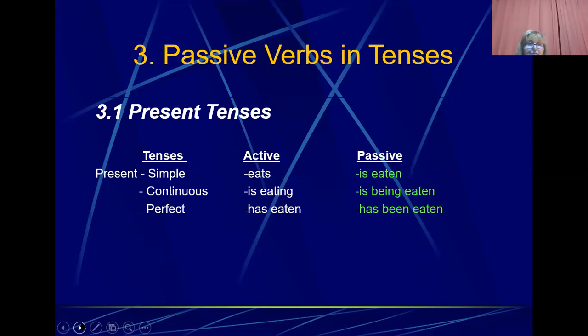Passive verbs in tenses. Present tenses. In the present simple, in the active voice, it is eats, but in the passive is eaten. In the present continuous, in the active voice is eating, and in the passive is being eaten. Then in the present perfect, we say has eaten, and in the passive has been eaten.